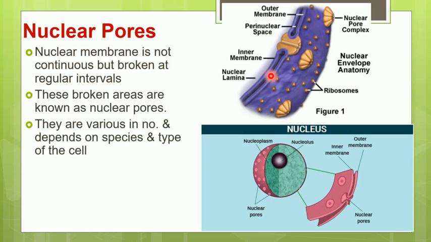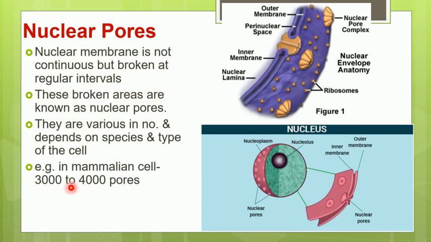They are very large in number, and the number may depend upon the species of the animal as well as the type of cell present in the different organs. For example, in a mammalian cell we have around 3000 to 4000 pores present in the nucleus.